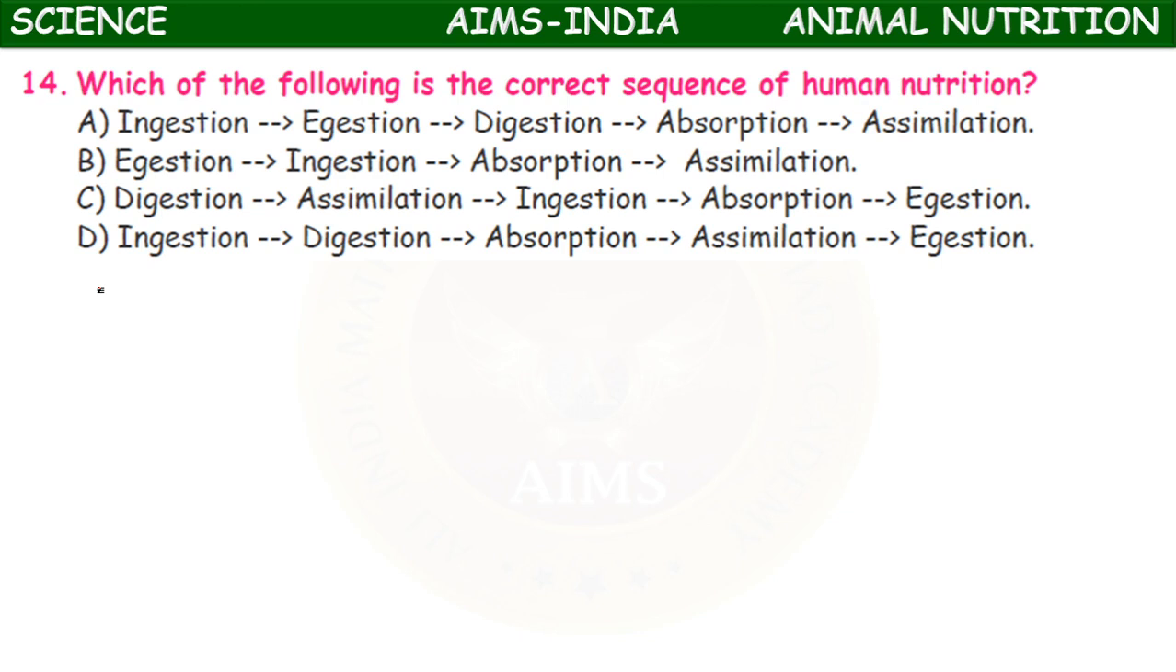Which of the following is the correct sequence of human nutrition? The five main steps are there, no? What are those five main steps? Ingestion, digestion, absorption, assimilation and egestion. So here the correct sequence is option D. Ingestion, digestion, absorption, assimilation and egestion.